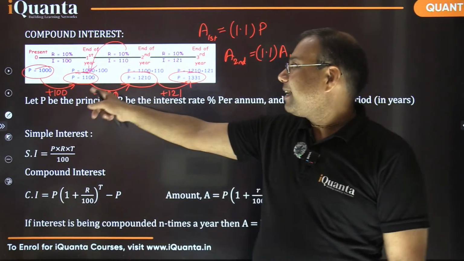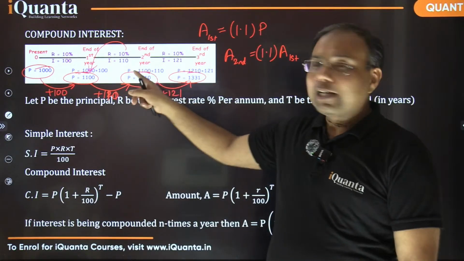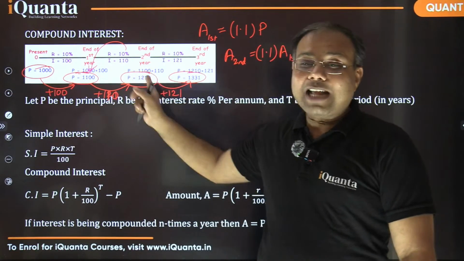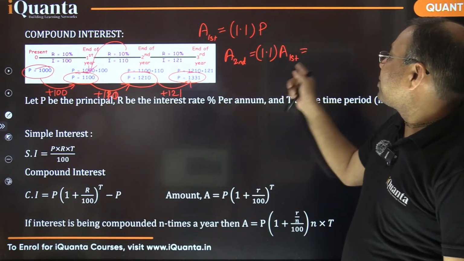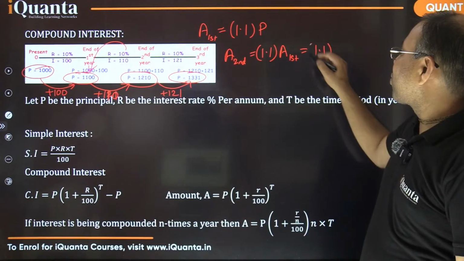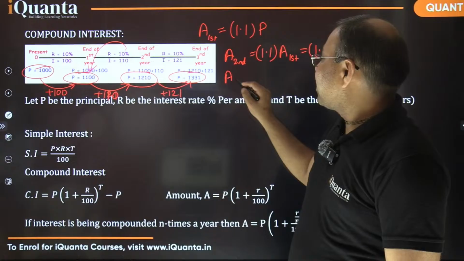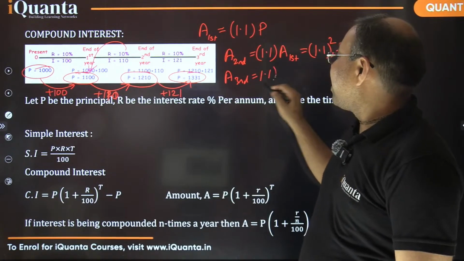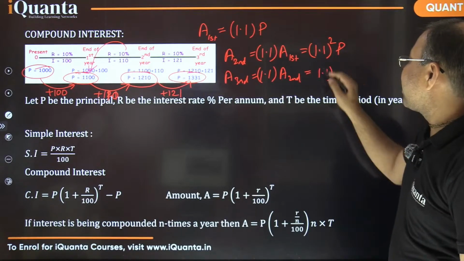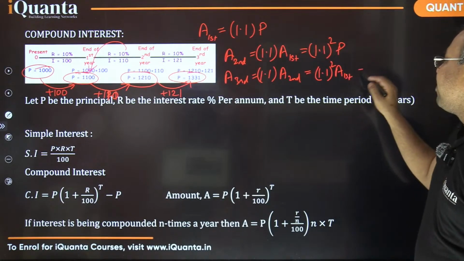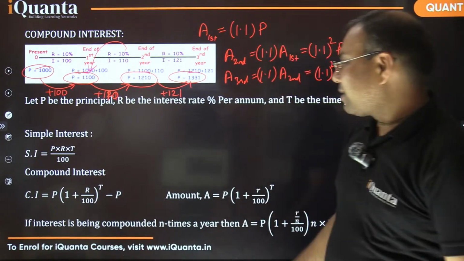We can see here, 1100 rupees was the amount after the first year, and after the second year it is becoming 1210, right? So this 1210 is also 1.1 times, just 10% more. So it is 1.1 times A of the first year, or if I put the value there, it comes out to be 1.1 squared times P. In the same way, the amount after the third year is going to be 1.1 times the amount after the second year, which is effectively 1.1 squared times the amount after the first year, which effectively is 1.1 cubed times the principal. So effectively we get the net result as this one.